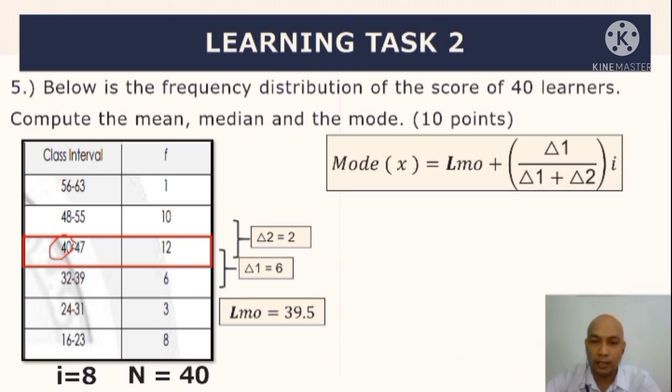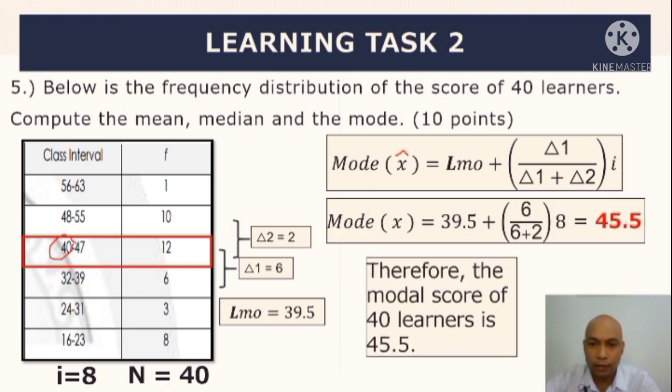Then, substitute natin sa pinaka-formula natin. So, mode is equal to L sub MO plus delta 1 all over delta 1 plus delta 2 times the quantity of i. Okay. So, we have 39.5 plus 6. Ang delta 1 natin, 6 all over 6 plus 2. Pag in-add mo to 6 plus 2, magiging 8. Makakansel agad yun, kaya meron ka na lamang 39.5 plus 6. So, we have 45.5. No need na gumamit ng calculator. So, therefore, the modal score of 40 learners is 45.5.